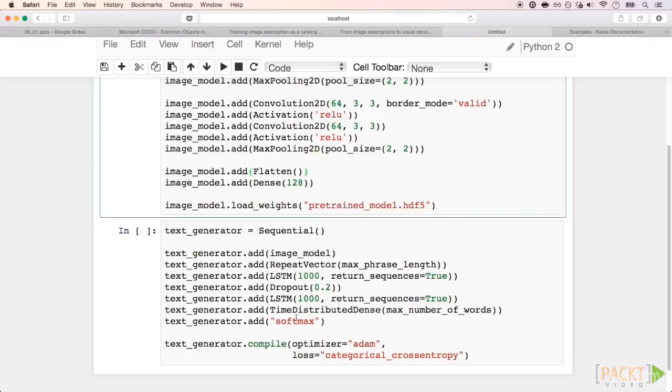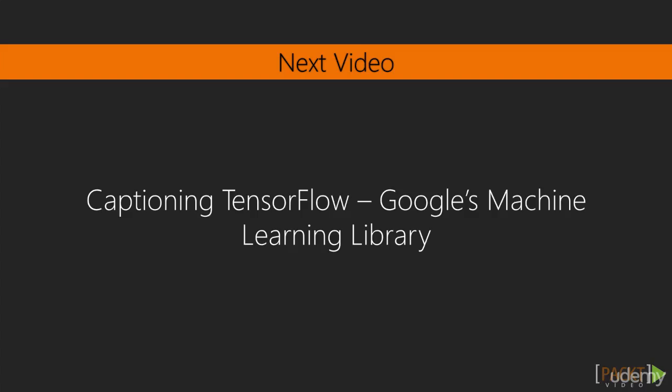In this video, we proposed a bonus challenge that should require us to use all our new deep learning knowledge for captioning images. In the next video, we will talk about TensorFlow, Google's machine learning library.